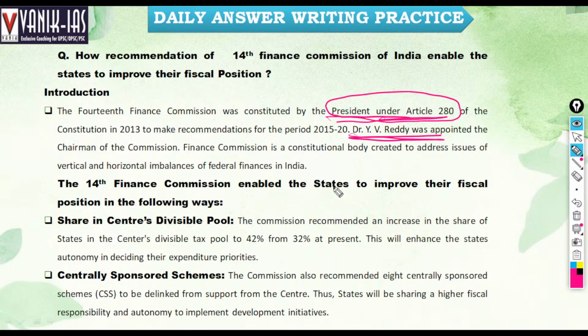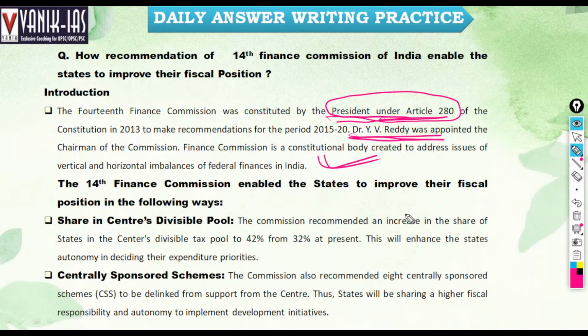The Finance Commission is a constitutional body created to address the issues of horizontal imbalances in the federal finances of India. In India, we see various inequalities, intrastate inequalities, because there is always geographical inequality, economic inequality, and political inequality also.